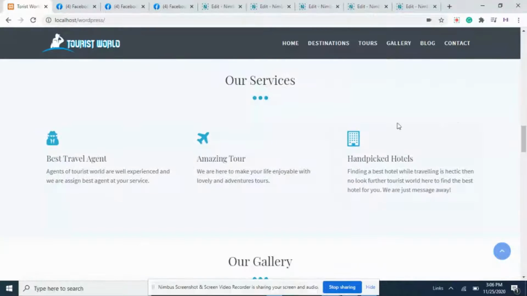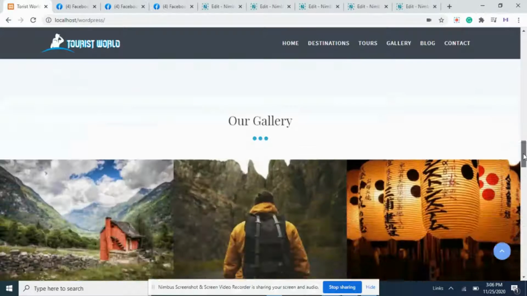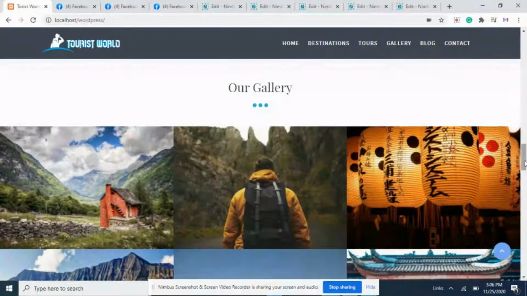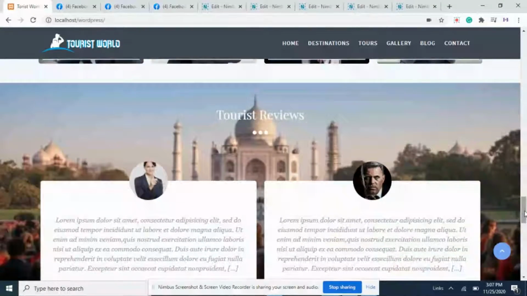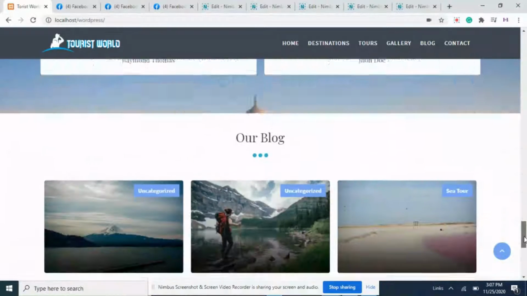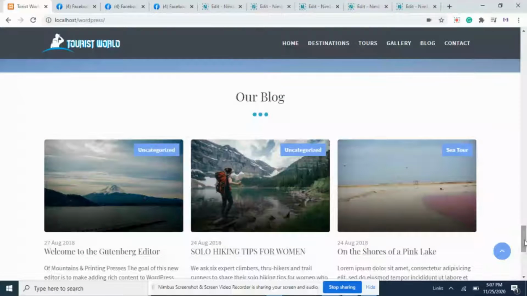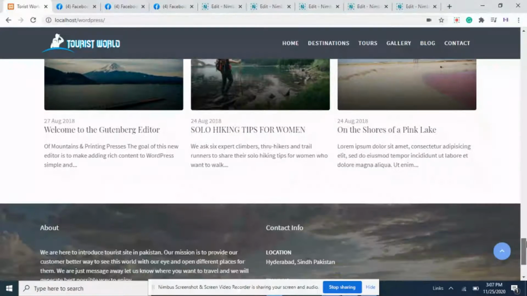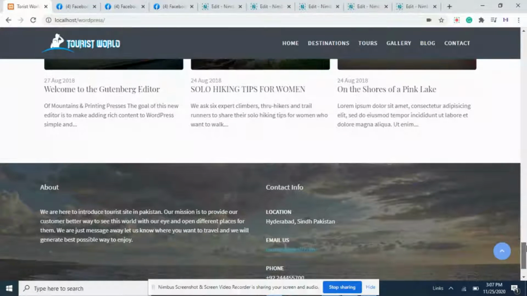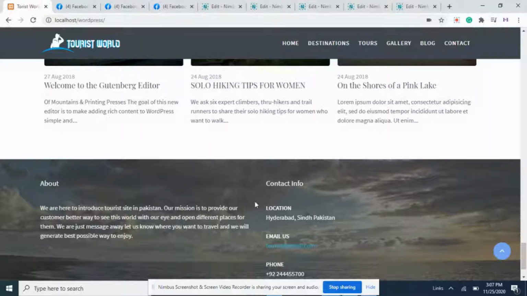Here is our services section, which has handpicked hotels, amazing tour, best travel agent, and further. And here is some text written about these services. Here is our gallery. All right, let's move further. Here's our meet our team section. Here are more tourist reviews, and here is our blog section. Three blogs are here. This is our footer, divided into two sections: about and contact info, with email, phone number, and the location.